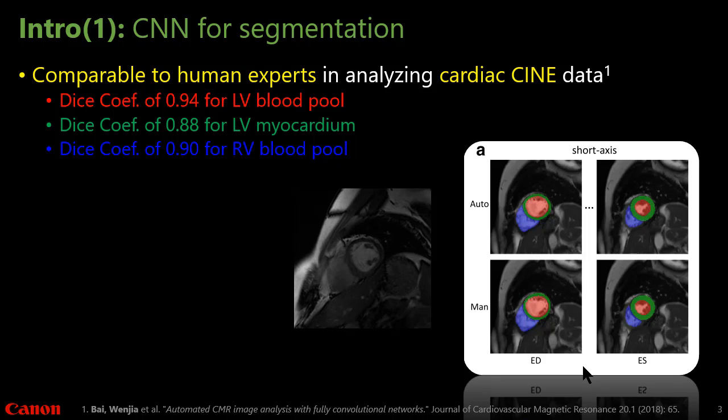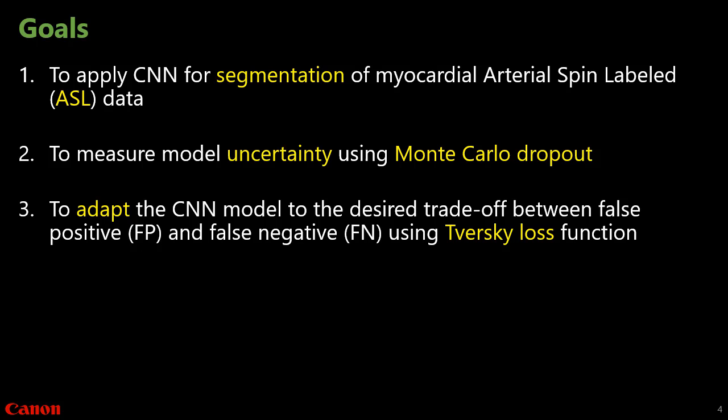Deep learning has recently been applied in many medical applications for segmentation. For example, a group in the UK has demonstrated that a CNN model can provide performance comparable to human experts in analyzing cardiac DNA. So the goal of my work is to apply CNN for automatic segmentation of myocardial ASL. And more importantly, we want to measure model uncertainty using Monte Carlo dropout and to adapt the CNN model to the desired trade-off between false positive and false negative of the application using Tversky loss function.